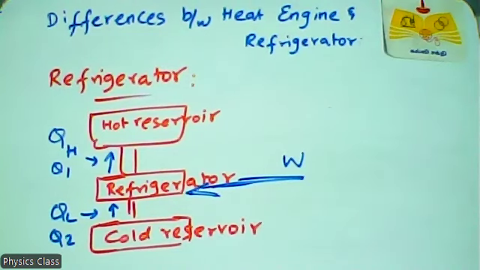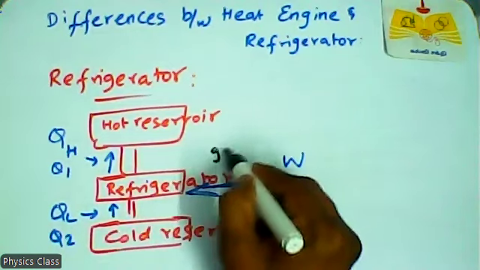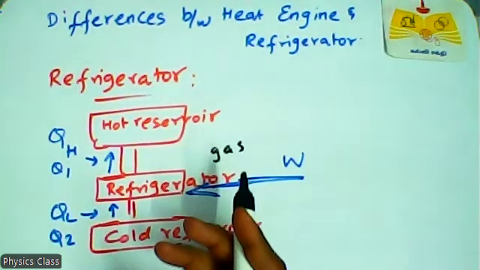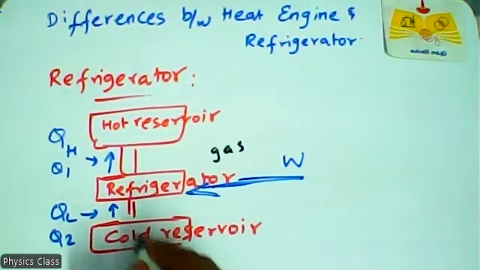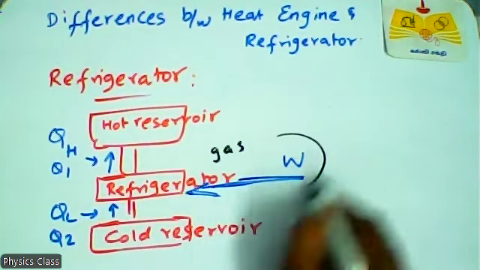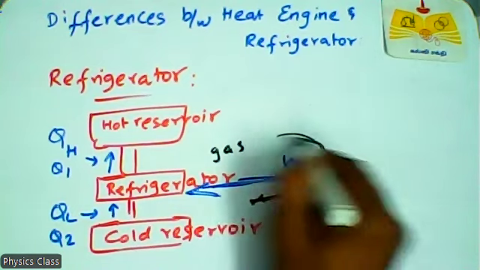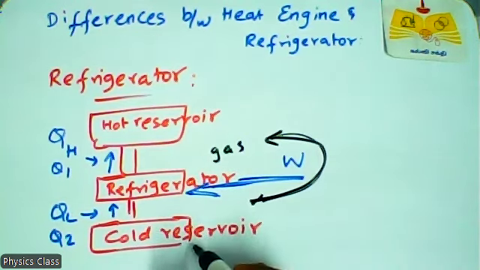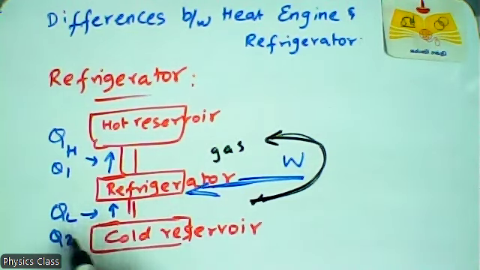So here the working substance is a gas, which absorbs a quantity of heat from the cold body. The gas absorbs heat from the cold reservoir, which is at a low temperature, that is QL or Q2.